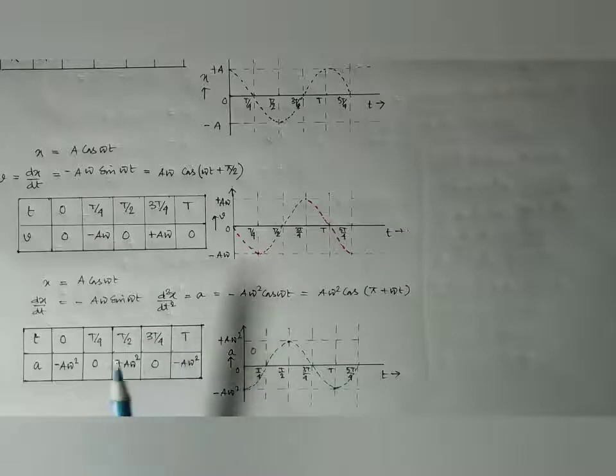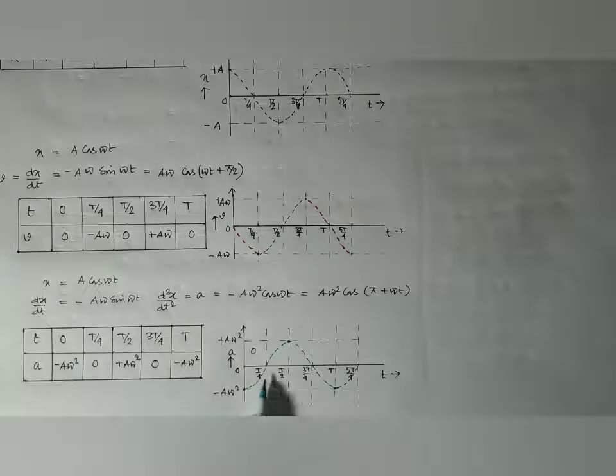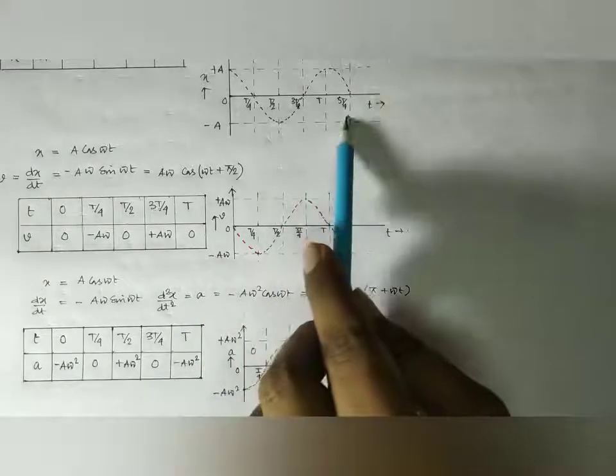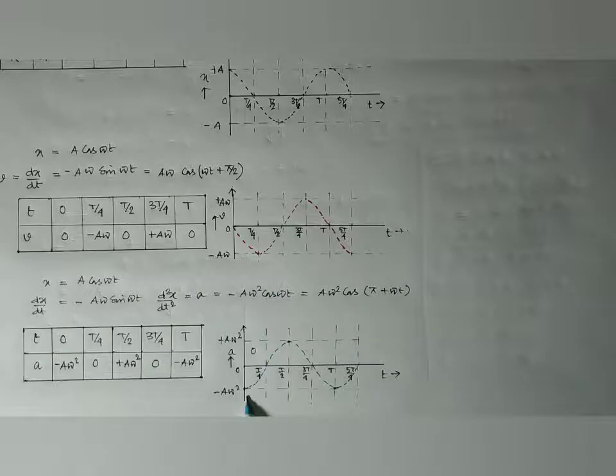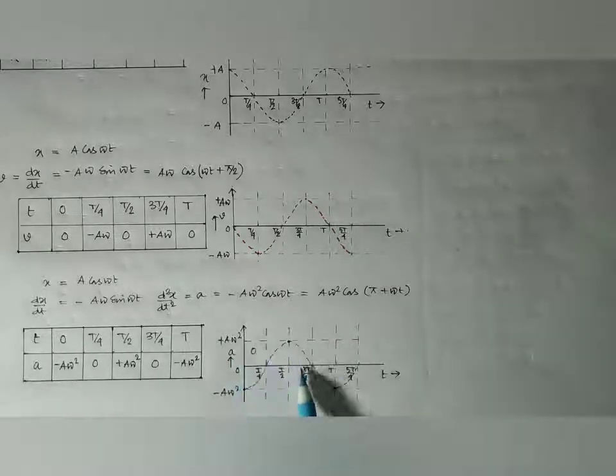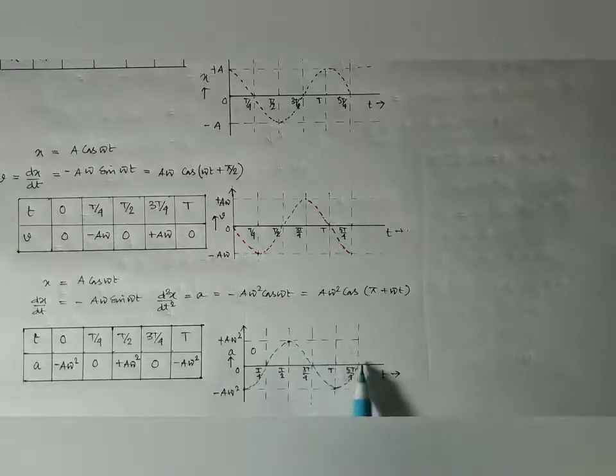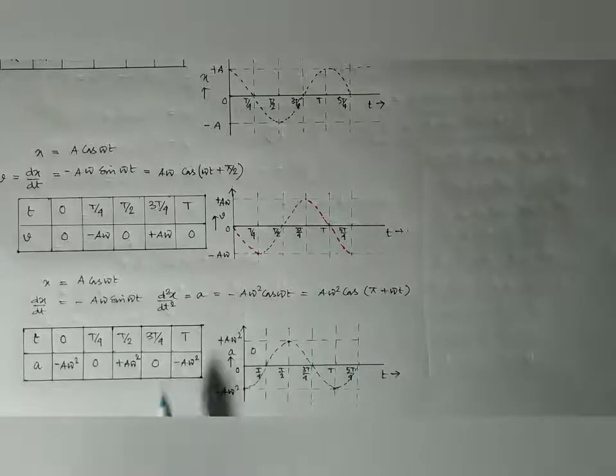So if we divide the total time period into equal segments, we obtain the graph. Look here, it is just like the displacement graph, but 180 degrees opposite in phase. So it starts from minus a omega square at t equal to 0, becomes 0 at T by 4, then it reaches its maximum, plus a omega square, at T by 2, and it continues, and at 5T by 4 it becomes 0. So this is the graph of acceleration. Thus we can represent the velocity, displacement and acceleration of a body executing simple harmonic motion in graphical form.